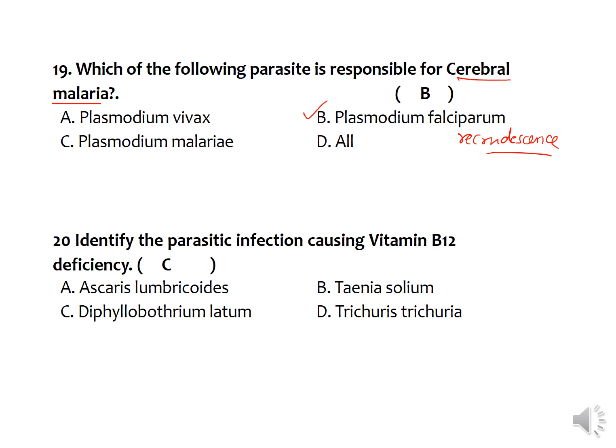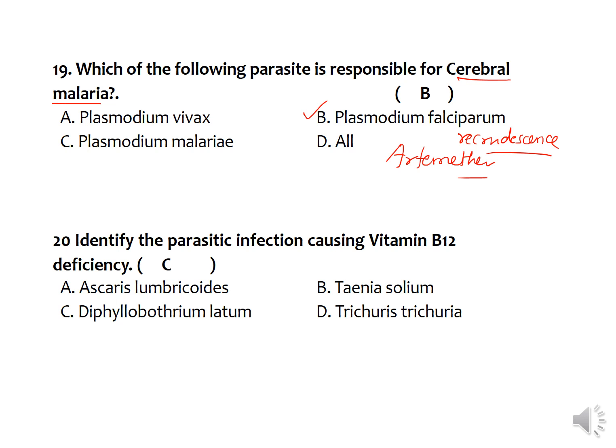So the secondary infection is not necessary. Even improperly treated primary infection itself is responsible for recrudescent malaria, which is more dangerous in the form of cerebral malaria and also other forms of malaria like algid malaria. And for this, the best treatment is artemether. Artemether is the best treatment for the cerebral malaria, which would be manifested in the form of seizures and coma.